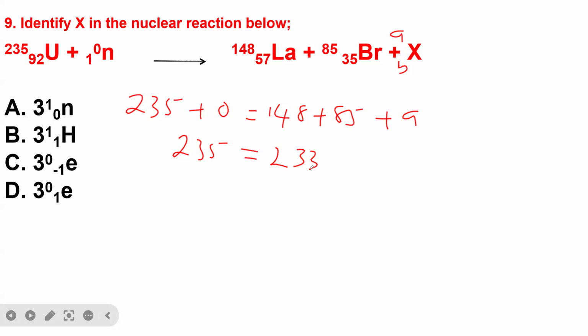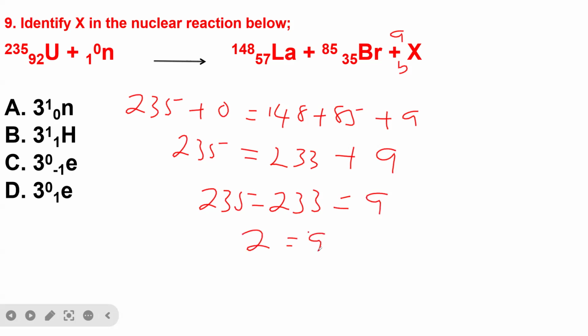So 235, we have 148 plus 85, and that gives us 233 plus A. So we can now make A the subject of the formula. You can say 235 minus 233 is equal to A. At the end, we have 2, so A is equal to 2.